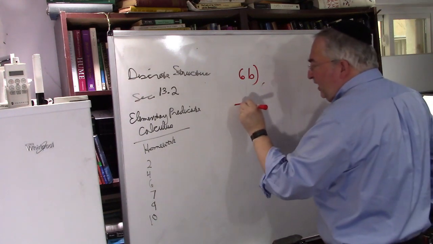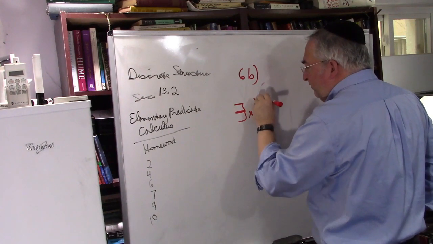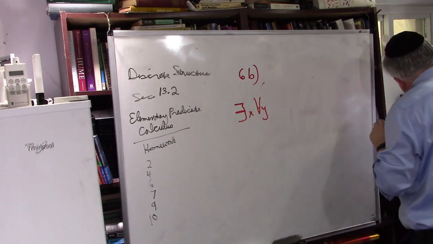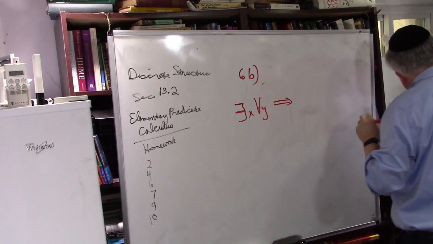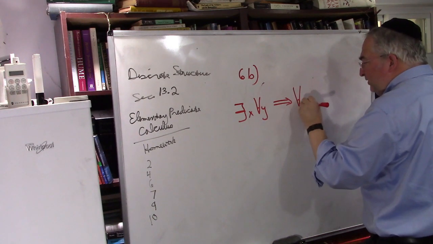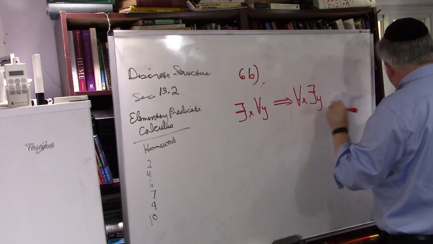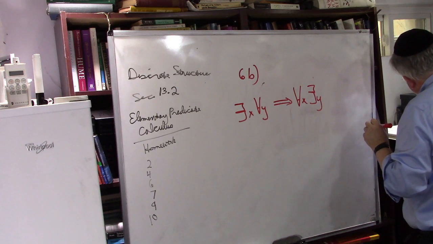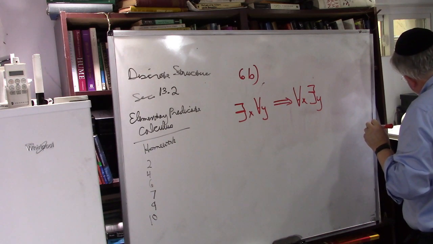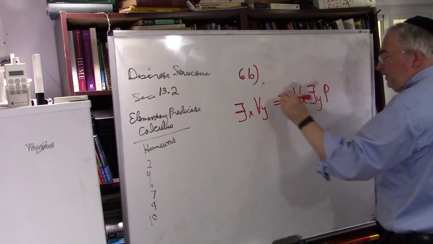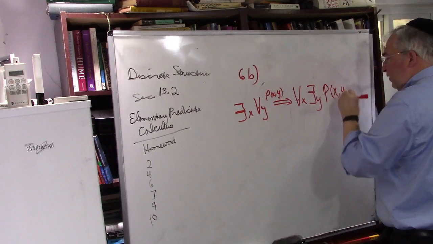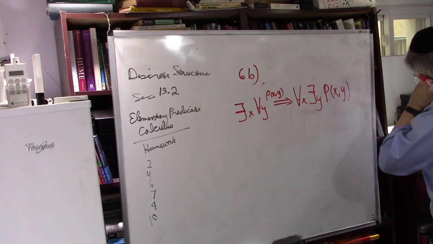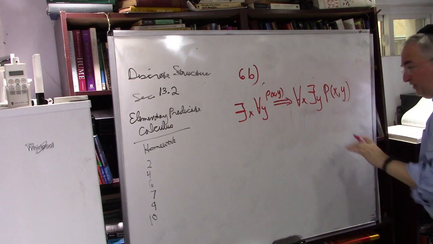There exists an x such that for all y, p of x comma y, that implies that for all x, there exists a y, p of x comma y. So listen to what they say. Show that this is false.